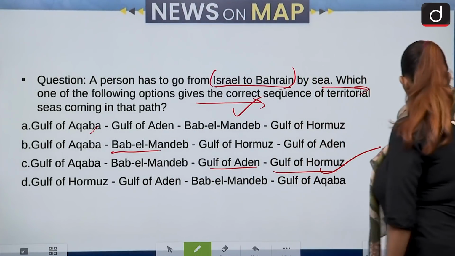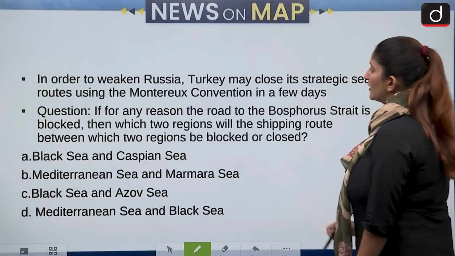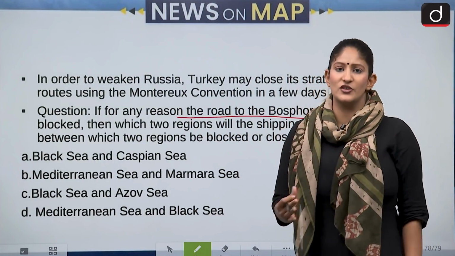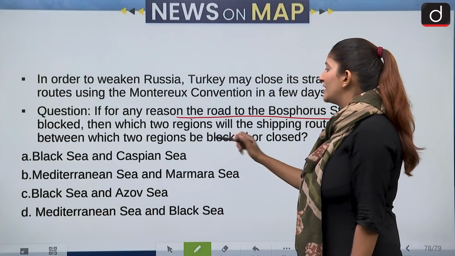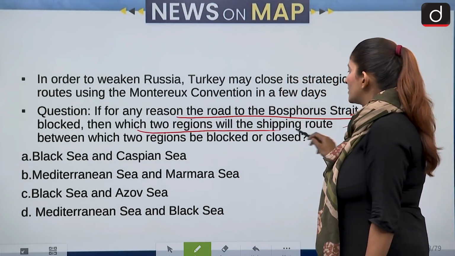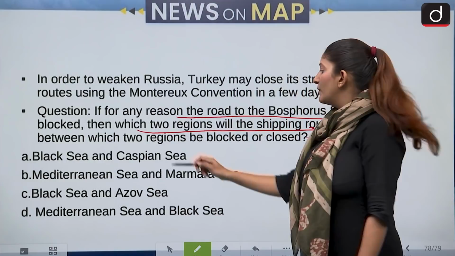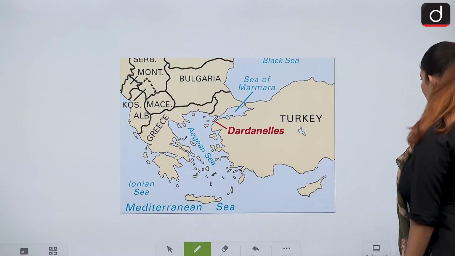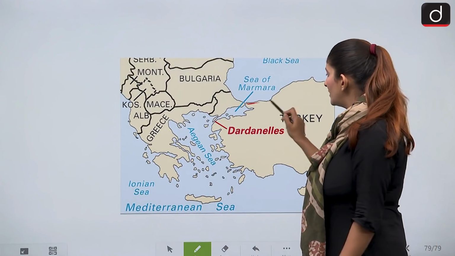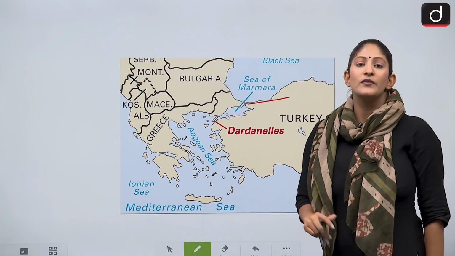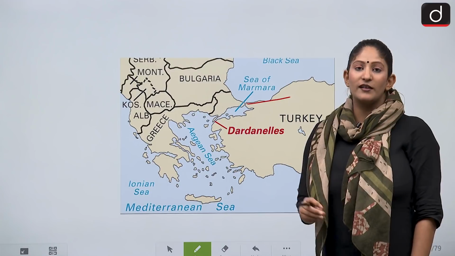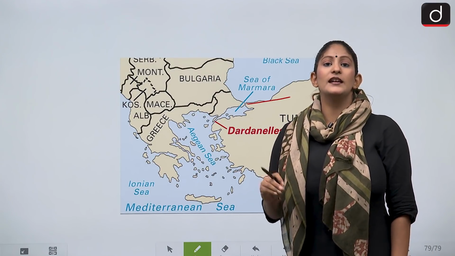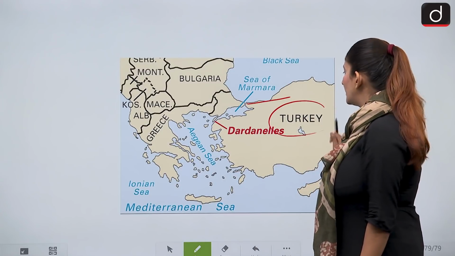Moving on to the next set of questions, the question is, if for any reason the passage to the Bosphorus Strait is blocked, then which two regions will the shipping route between be blocked? So we have to see which of the two seas are in the region. Now this is the Bosphorus Strait and this is the Strait of Dardanelles. The Bosporus Strait and the Strait of Dardanelles, under the Montreux Convention, are in the control of the country Turkey.